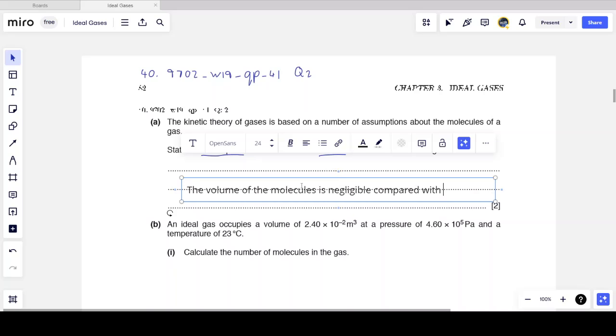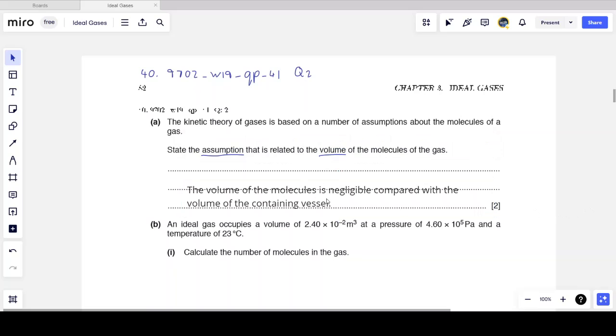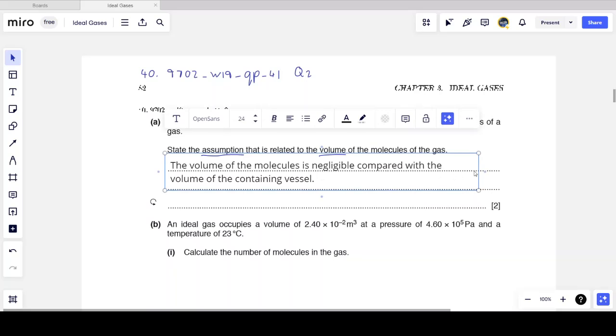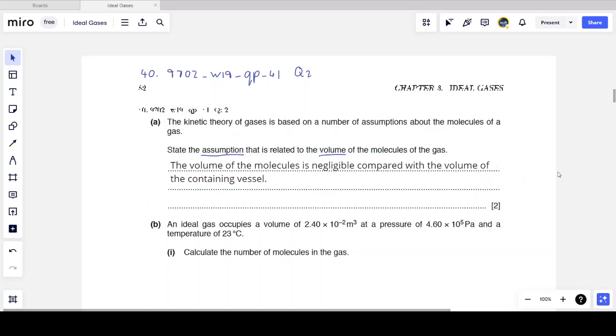So compared with the volume of the containing vessel, which is usually the accepted terminology, or you can say the volume occupied by the gas. So the region in which the gas is free to move around. But the volume of the molecules themselves, when you add up each individual molecule, that volume must be small, must be negligible compared to the volume of the containing vessel.